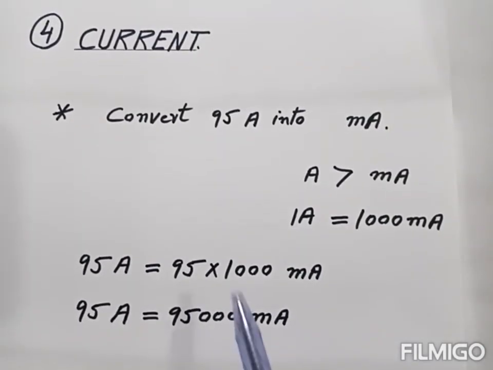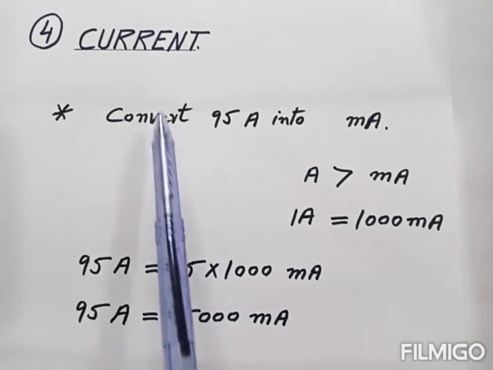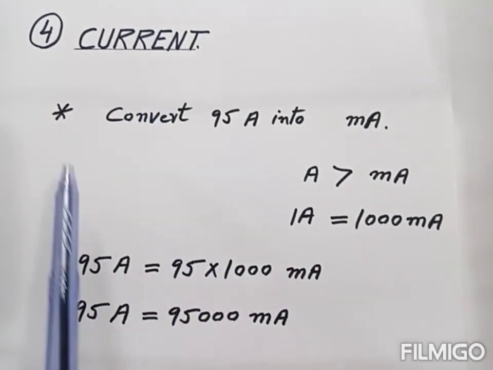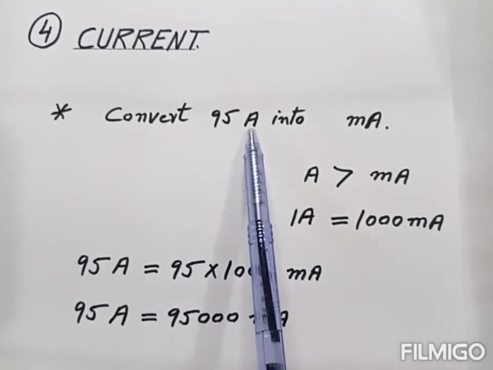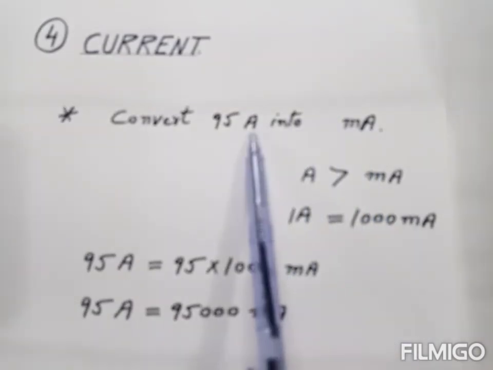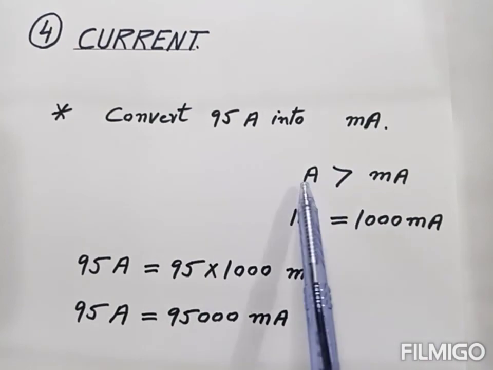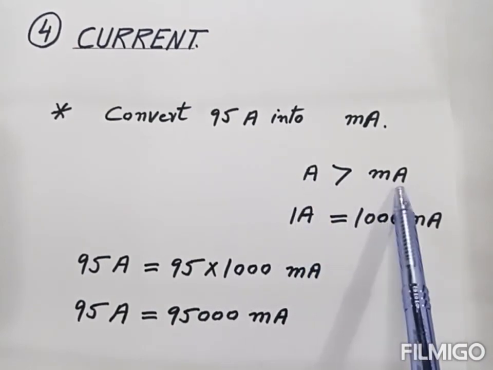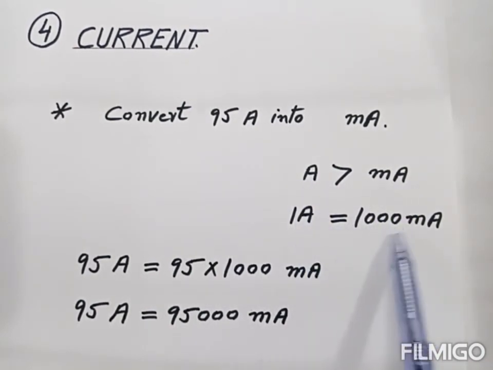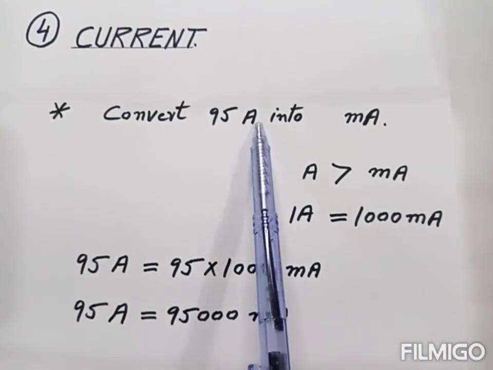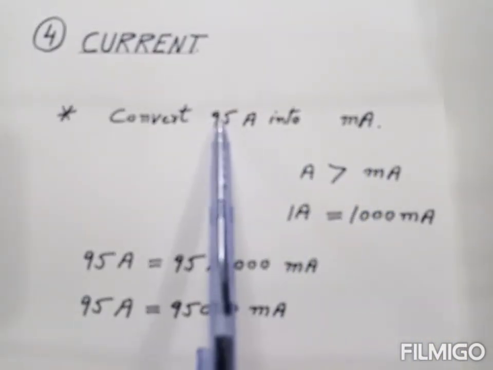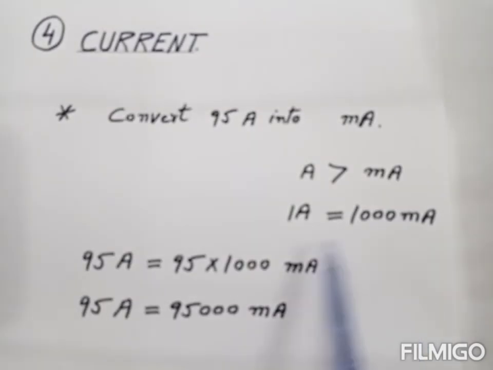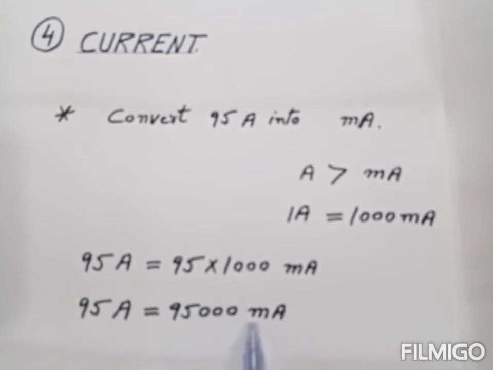Now here we convert the units of current. How we convert units of current? We convert 95 ampere into milliampere. Ampere is big unit, milliampere is small unit. 1 ampere is equal to 1000 milliampere. When we convert big unit into small unit, then we multiply this number with 1000. When we multiply, then we get this answer. So this much ampere is equal to this much milliampere. So this is the answer.